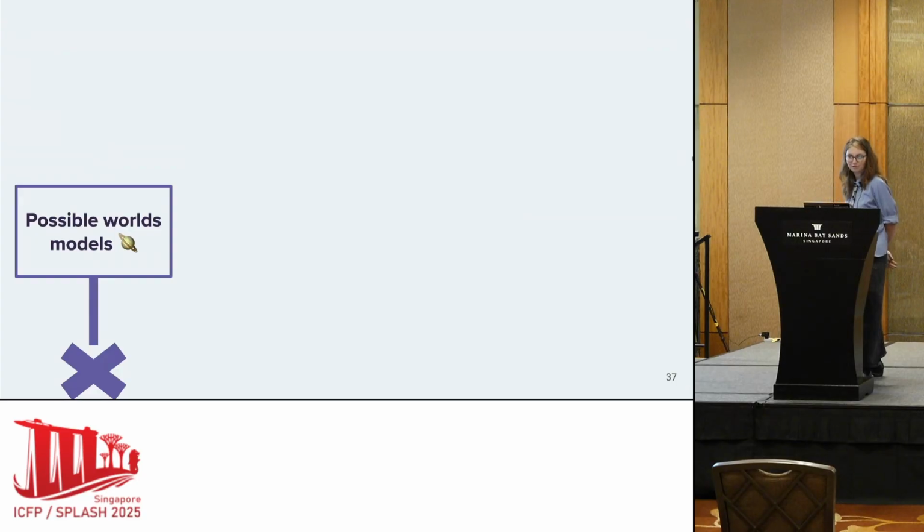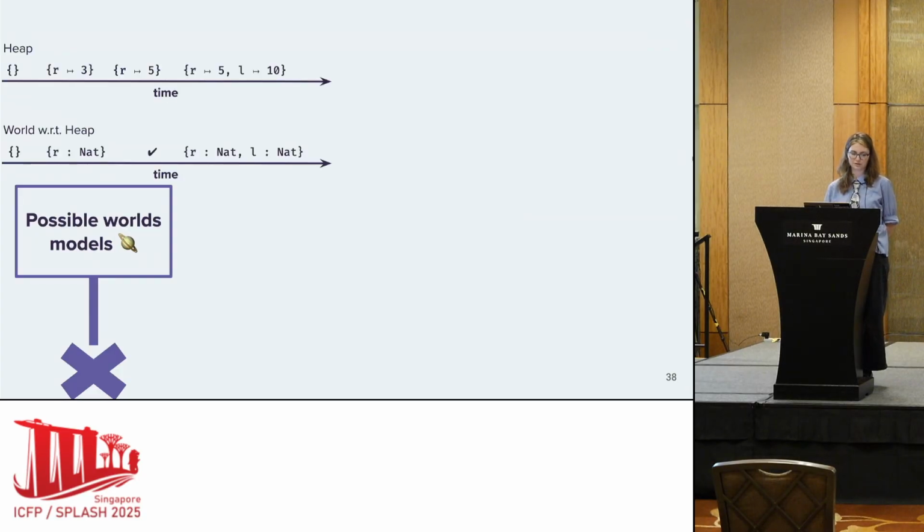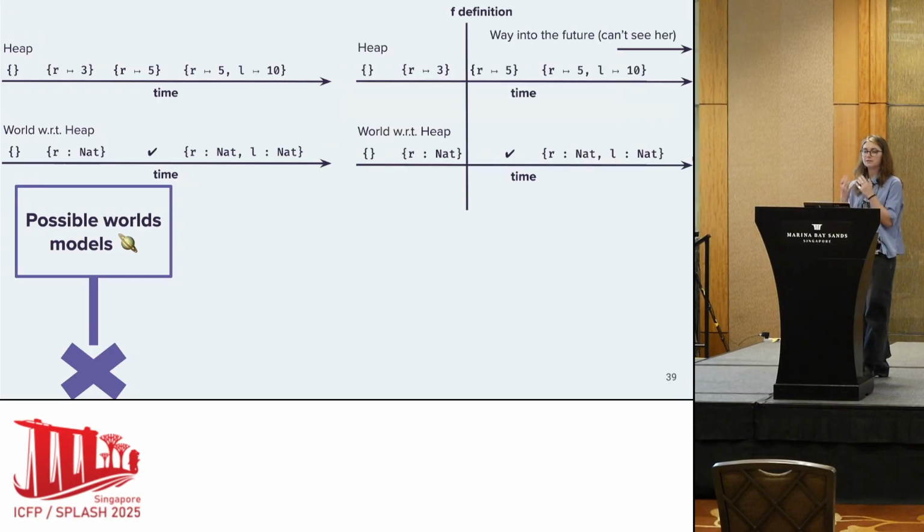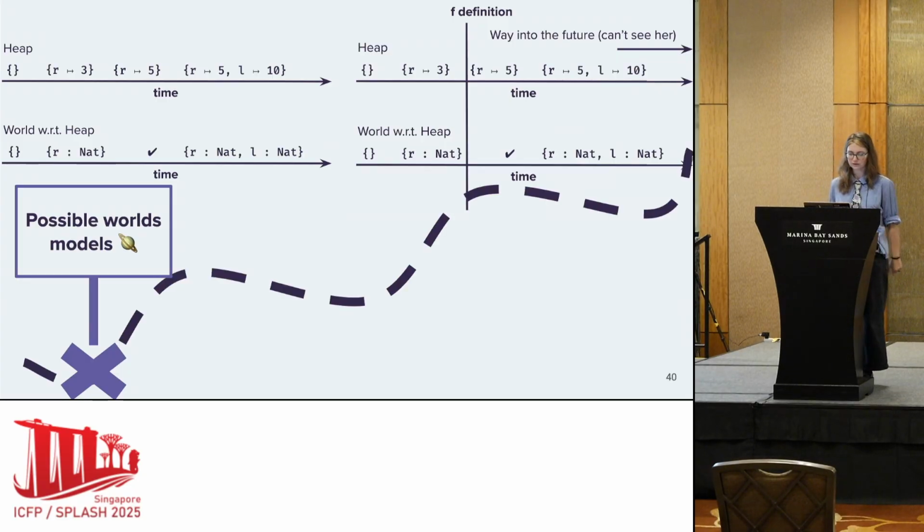Okay, so that was very quickly about possible worlds models. Just to quickly recap, a world is sort of abstracting the heap. It's recording down allocations and what those allocations can store. When representing functions in possible worlds models, we need to build in this notion of the future in our function values because they may be invoked at different points in time. So let's continue down our path.